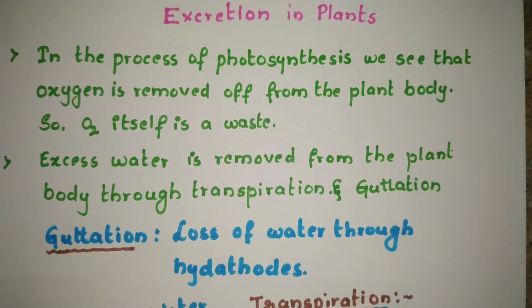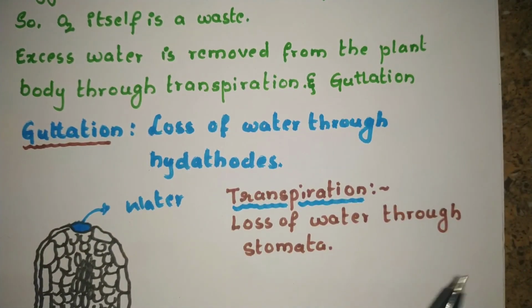Oxygen itself is considered a waste in plants. Oxygen is produced in the process of photosynthesis, so it is a waste in plants. It is excreted through pores called stomatal openings. Excess water absorbed by the roots is transpired through the stomata. Transpiration is the process of loss of water through stomata.